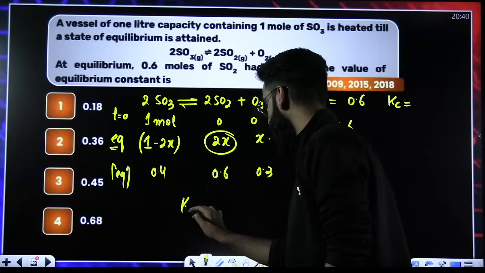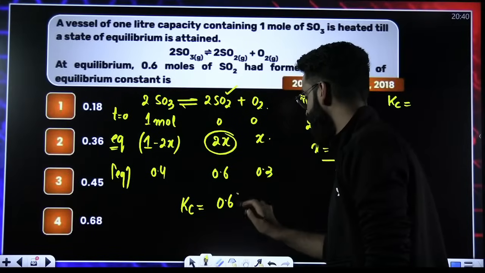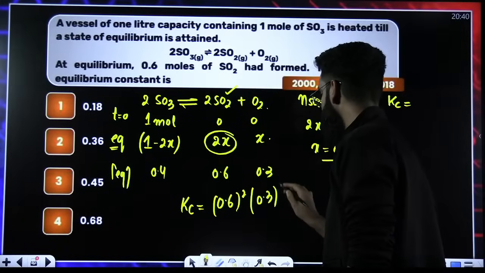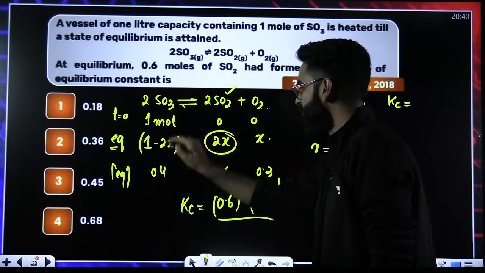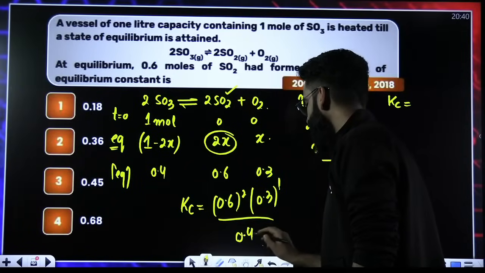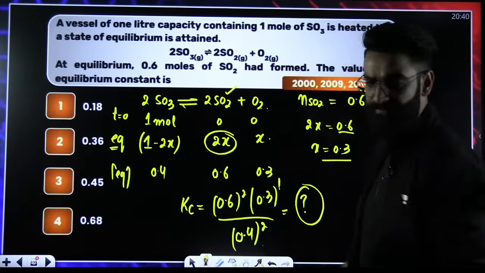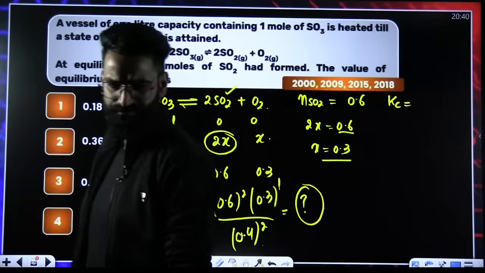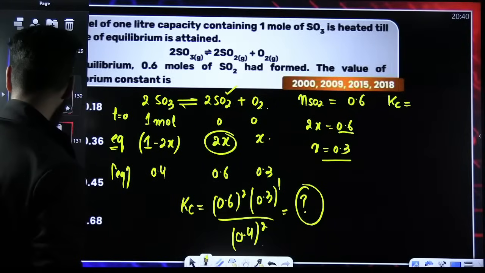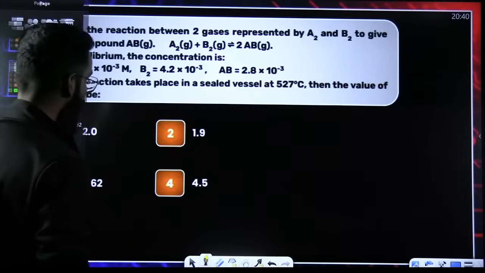Now, my dear students, if I want to write the Kc expression, I can do that. Concentration of SO2 at equilibrium, that is 0.6 raised to the stoichiometric coefficient 2, concentration of O2 at equilibrium raised to the stoichiometric coefficient 1, divided by concentration of SO3 at equilibrium raised to the stoichiometric coefficient 2. Solve it and get the value of Kc. Done and dusted. This sort of question has been frequently asked in NEET. Frequently means frequently.